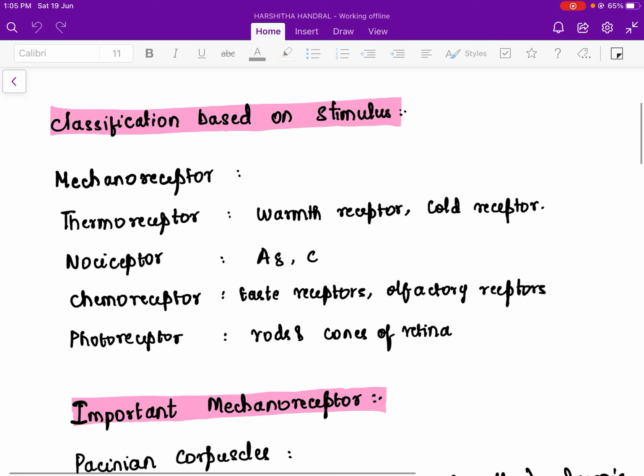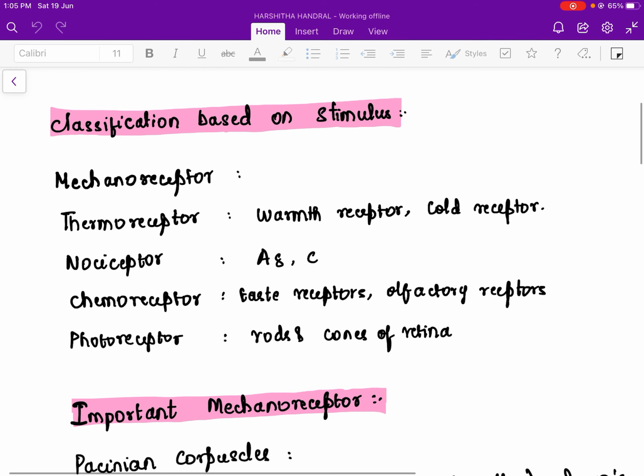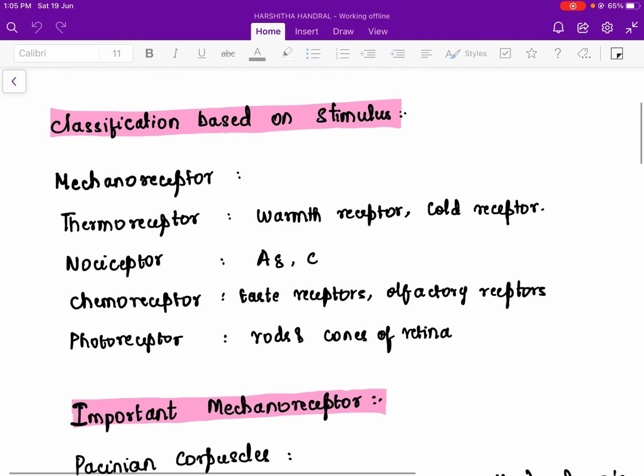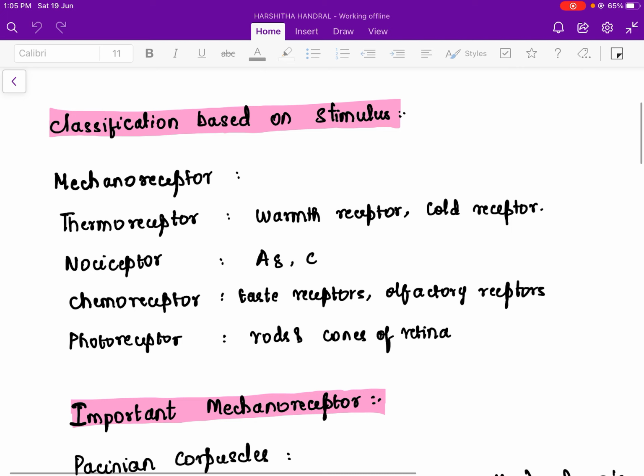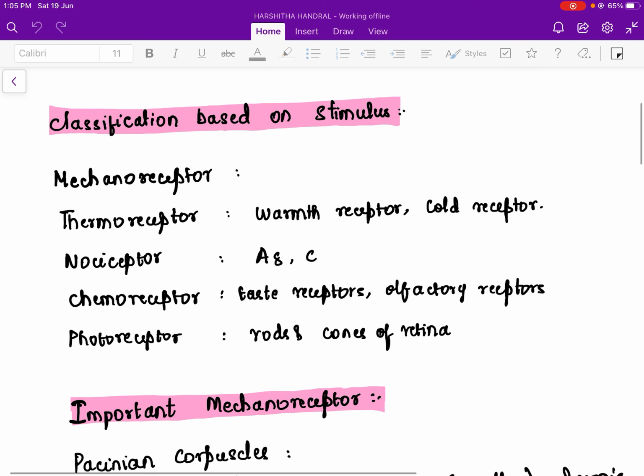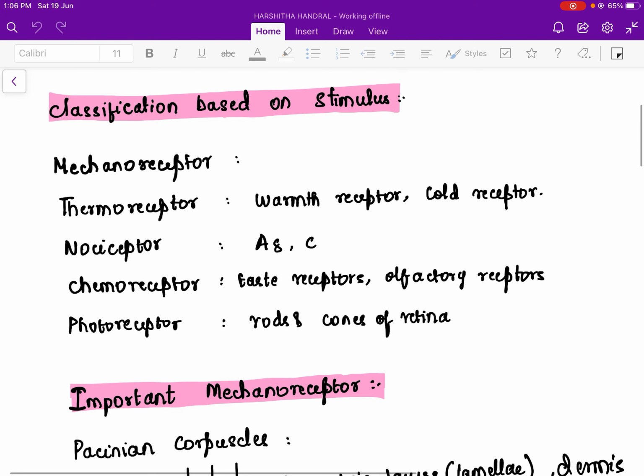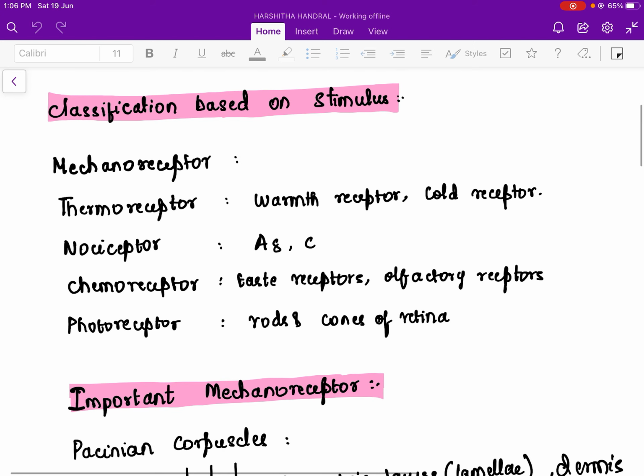And C stands for chemical. Chemicals like capsaicin, which cause a noxious stimulus when taken, are sensed by the C fiber. So we learned A delta, D, that is sharp pain, and C is for chemical and thermal pains.